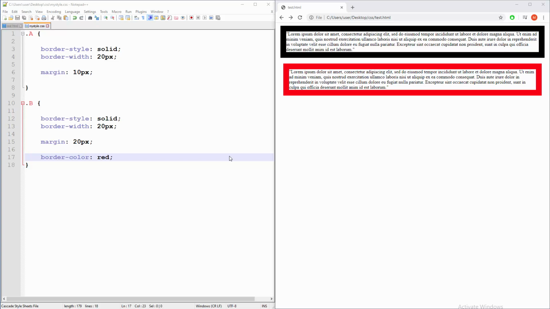Hello guys, in this tutorial we're gonna play around with auto margins. So for testing purposes I'm gonna delete this line and this line, so now we don't have our own custom margins, we have the default ones by the browser.